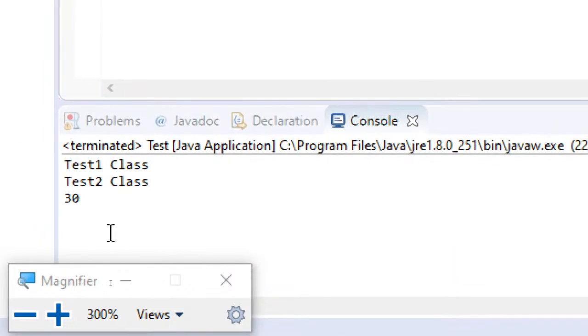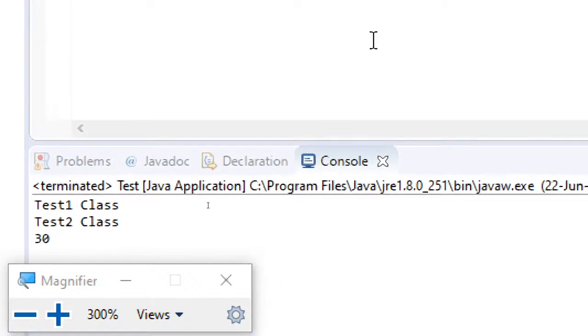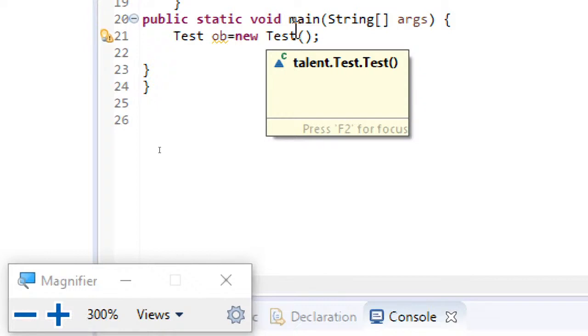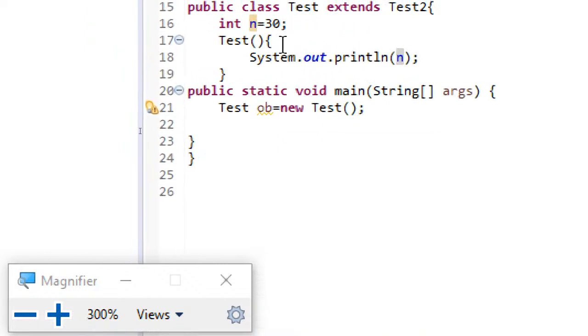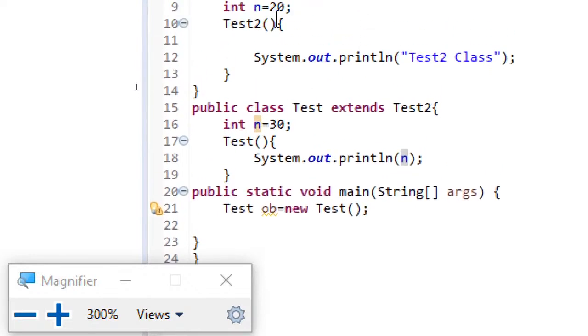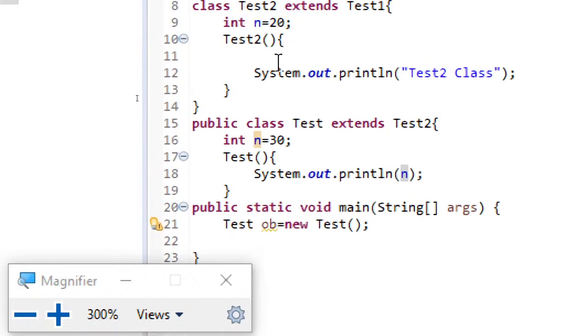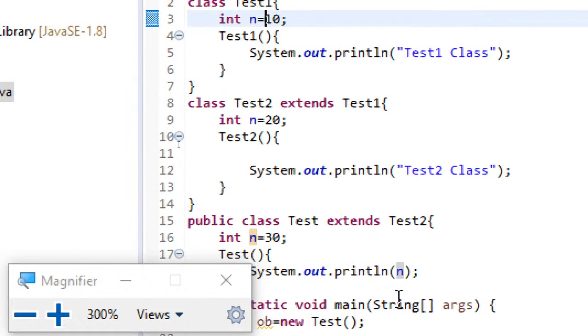Now you can see test1 class, test2 class, and 30. Again, I need not explain, because when I invoke the child class constructor, the parent constructor is called from the child constructor by the Java compiler adding super without arguments as the first statement. It does that automatically. Again there will be a super added here by the compiler without arguments. That's the reason for this output and this output here.